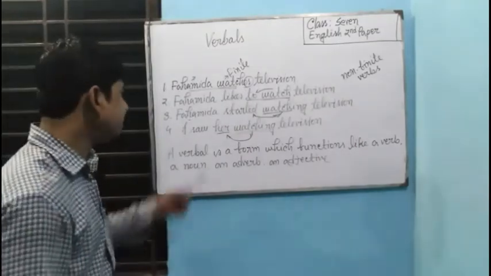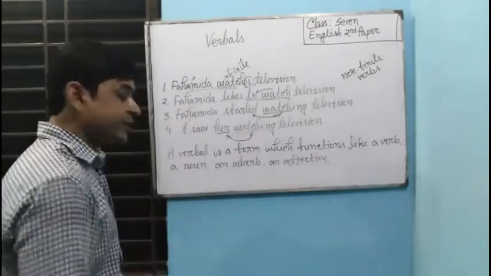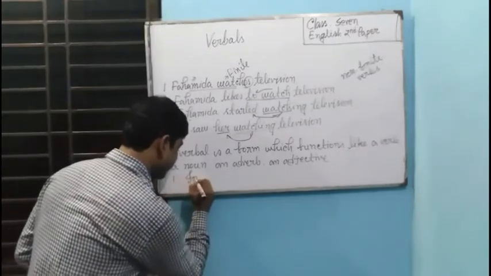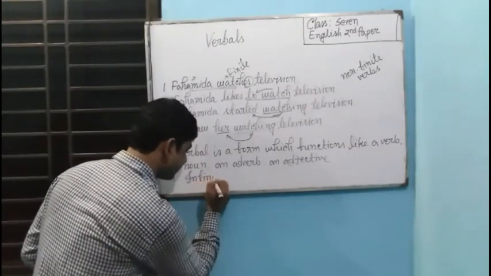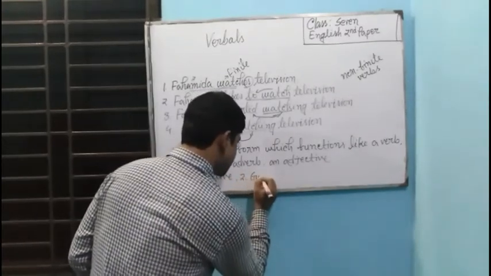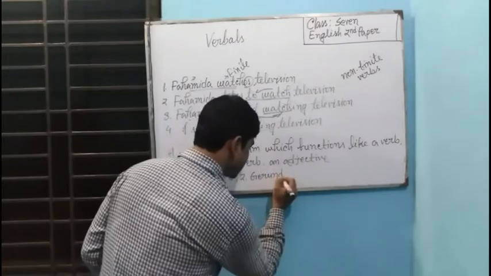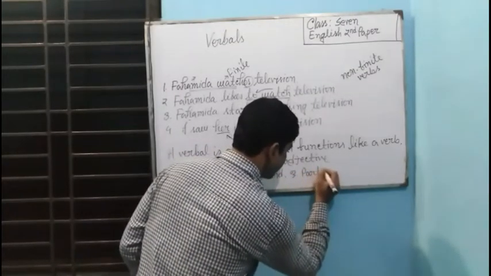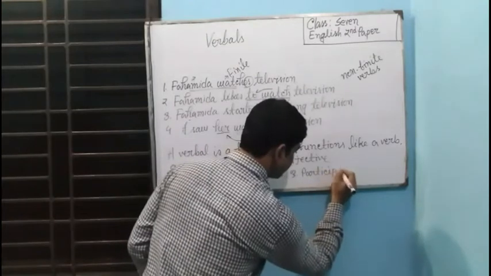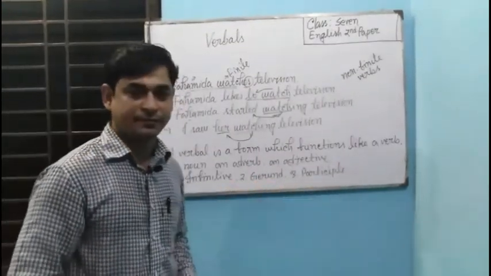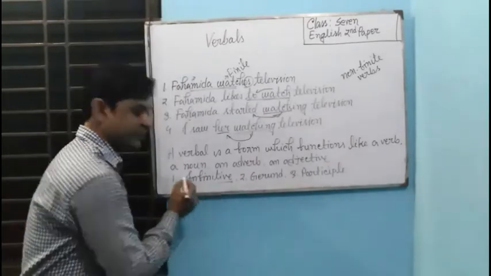This is the definition of verbal. There are three kinds of verbal. Number one is infinitive. Number two is gerund. Number three is participle. Infinitive, gerund, participle. First one is infinitive.